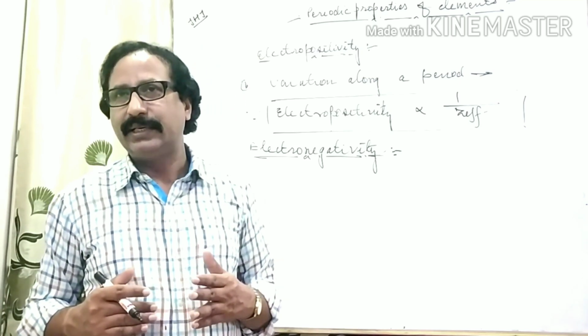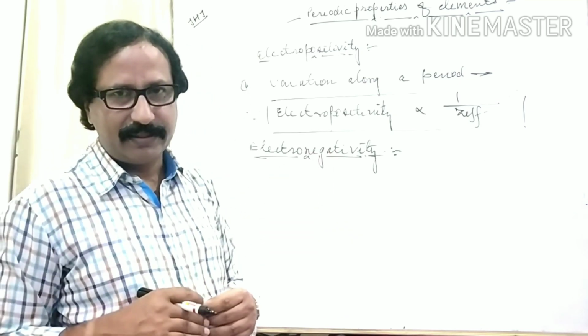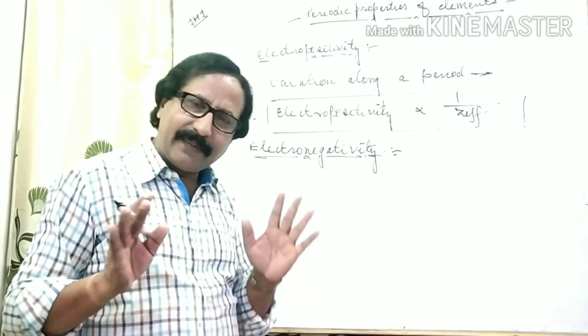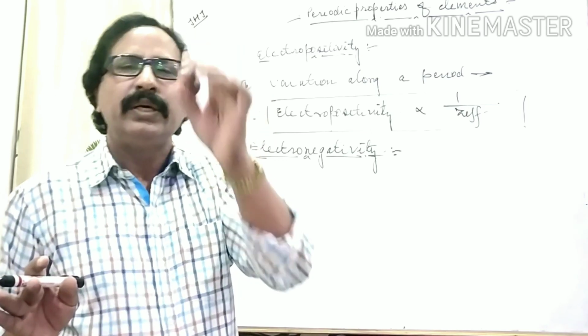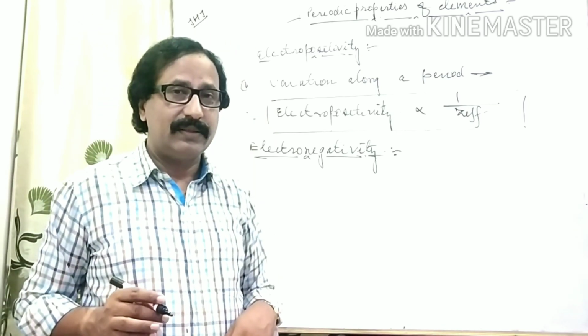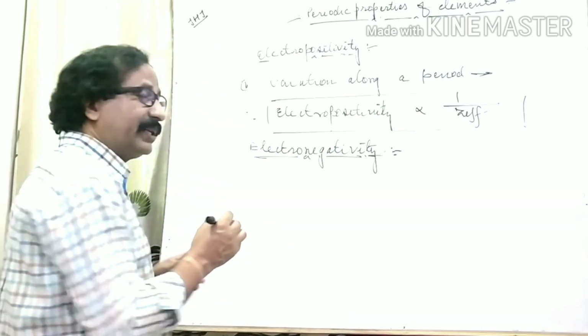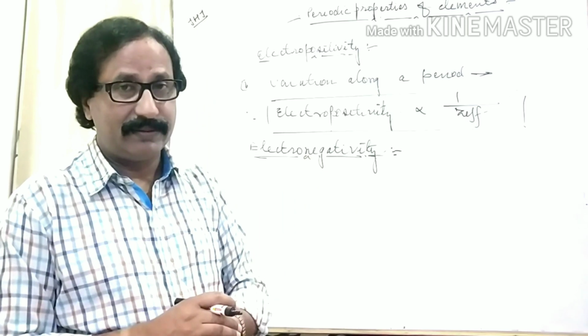But in chemistry, exceptions are applicable everywhere. Electron gaining tendency of any element is known as electronegativity. And one thing you should remember forever: electronegativity is directly proportional to non-metallic character.